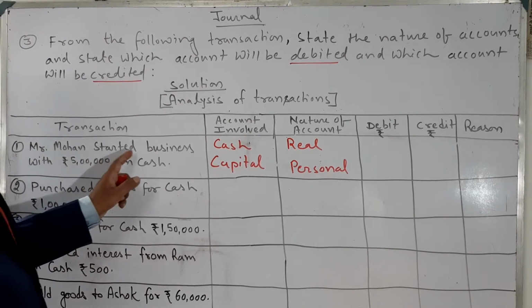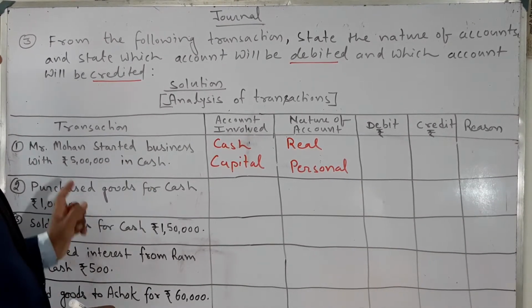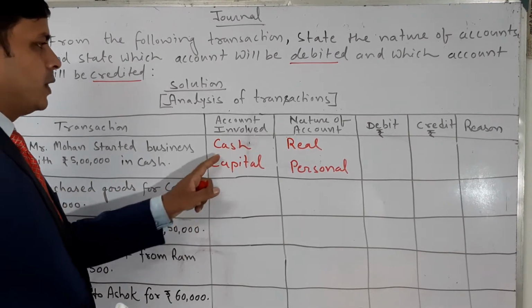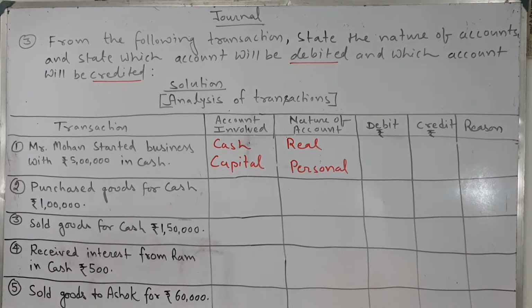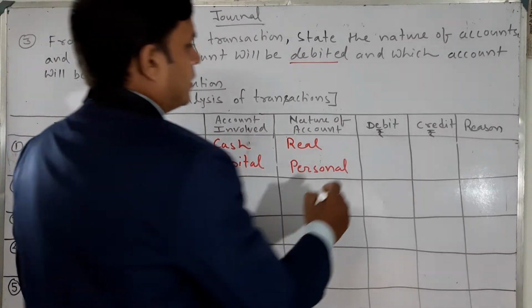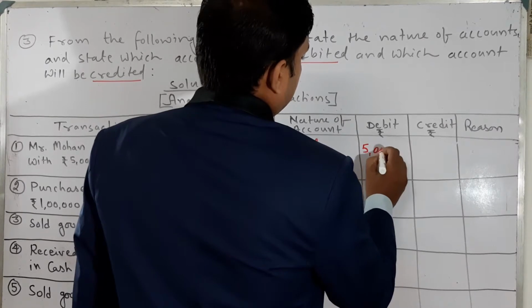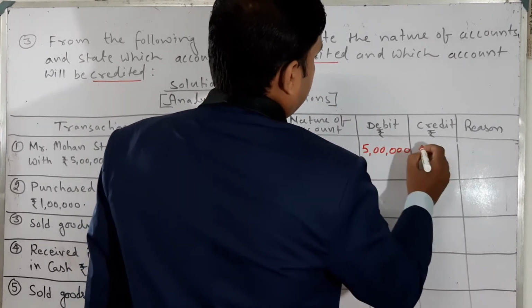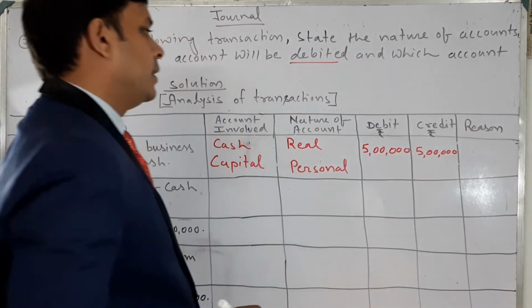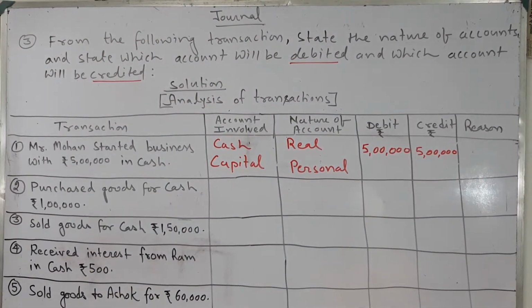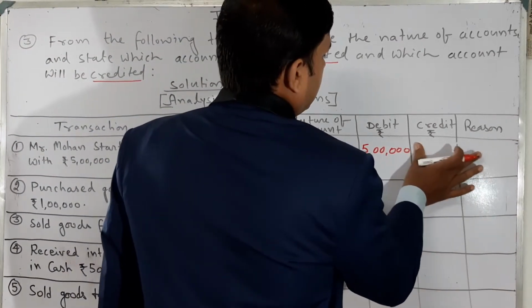So Mr. Mohan started business with 5 lakh in cash, so cash account debit to capital. The cash account is debited 5 lakh, and credit 5 lakh. The cash is a real account and capital is a personal account.